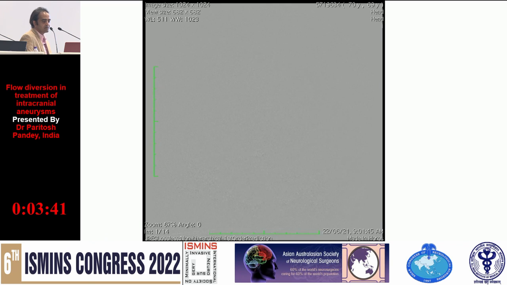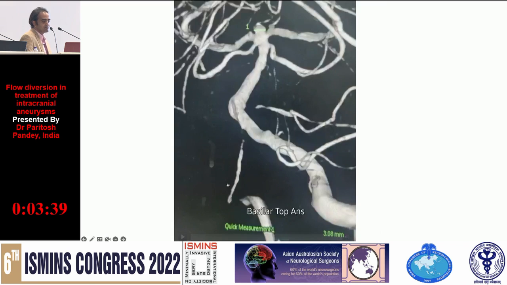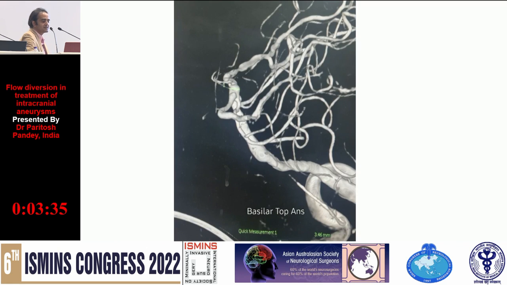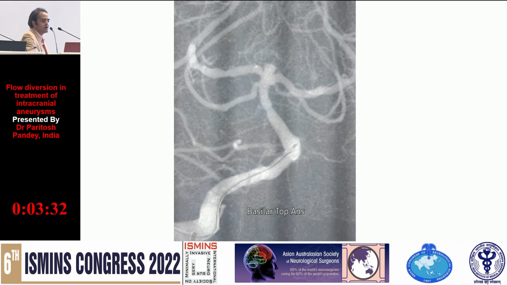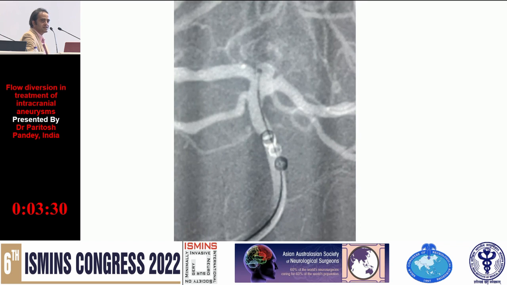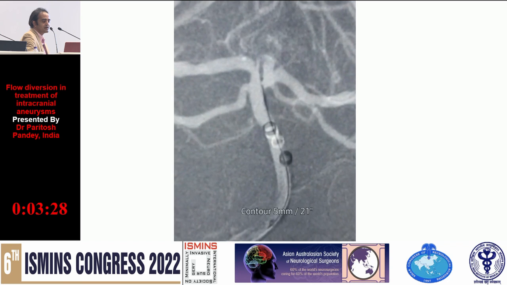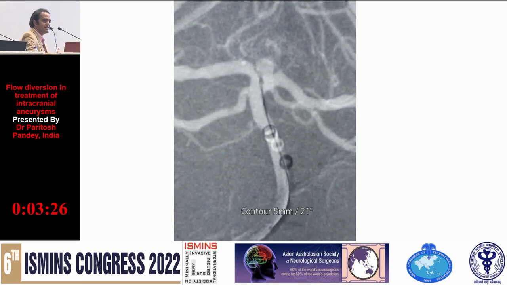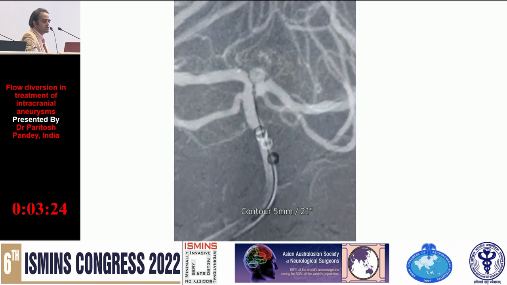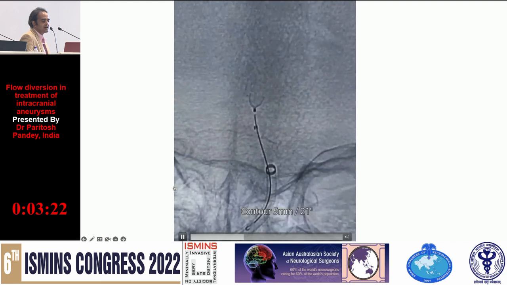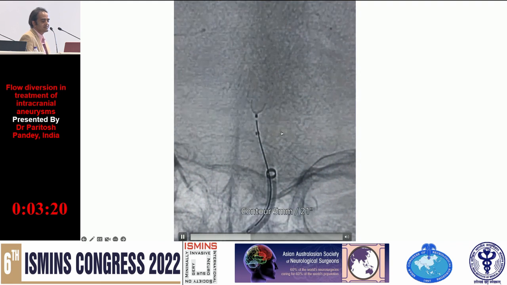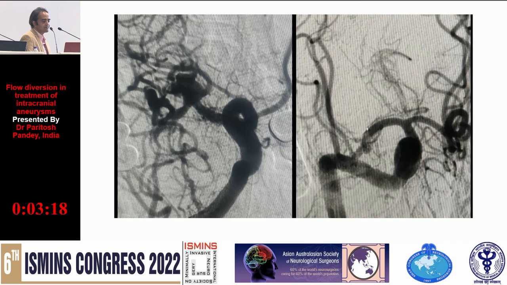So again, another basilar bifurcation aneurysm. This is a small basilar bifurcation aneurysm. We catheterize it. You place a small intra-aneurysmal flow diversion device, which is the Contour device, like an umbrella. It sits in the neck of the aneurysm, leading to thrombosis of these aneurysms. So this is the umbrella-like device which is placed here, and this is how it looks like.